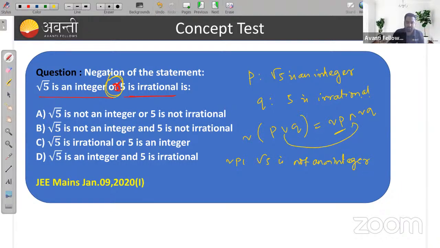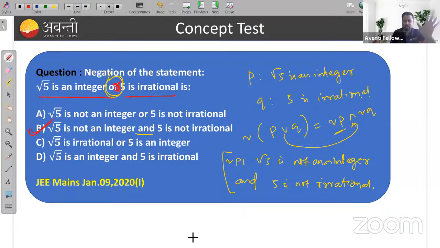And this or becomes and, 5 is not irrational. So which of the following statements is true? You are getting the answer: root 5 is not an integer and 5 is not irrational. So option B is the correct one. Clear everyone? Option B is the correct answer.